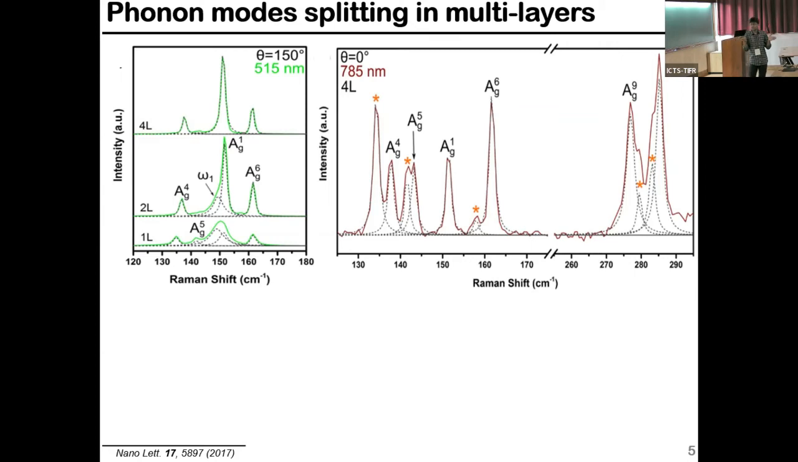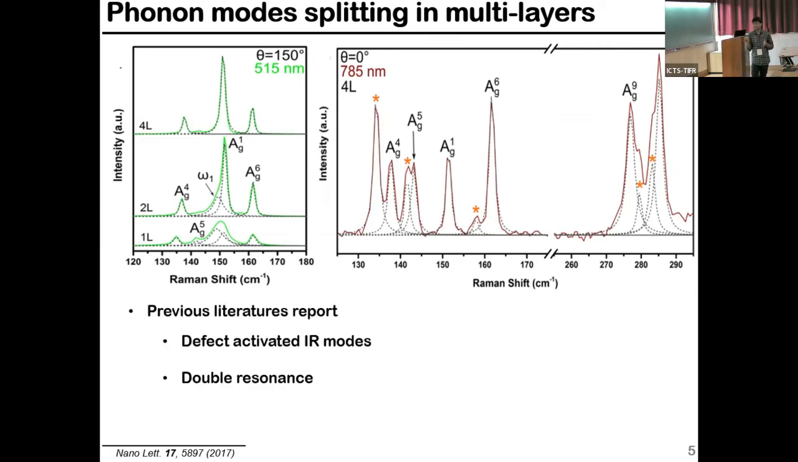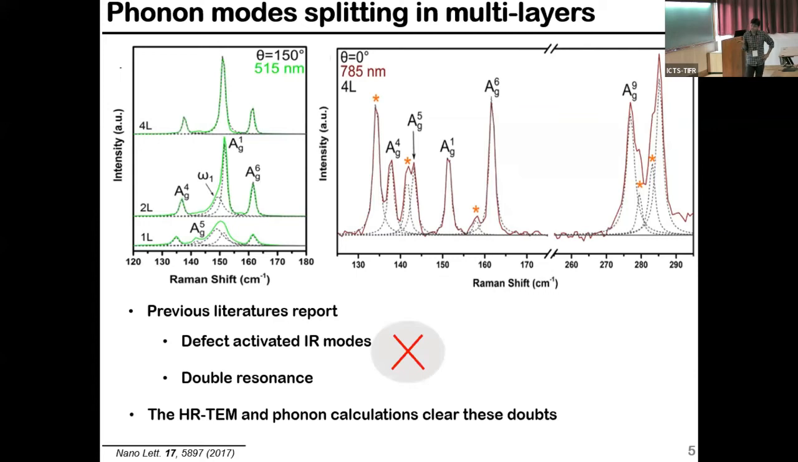They have explained that due to defect-activated IR modes or due to double resonance, these extra peaks or the splitting of peaks may be coming. But that is not the reason, because we have checked in our HRTEM result that there are no defects, and in our calculations also we have not introduced any defect in the system. But still we are getting the extra peak and also the peak splitting in the system.